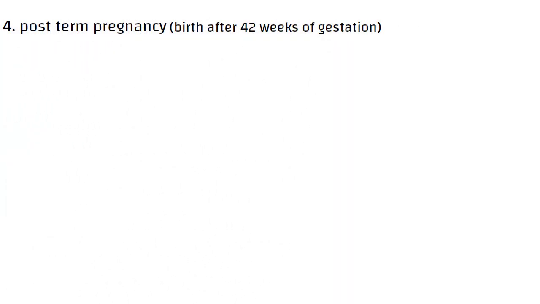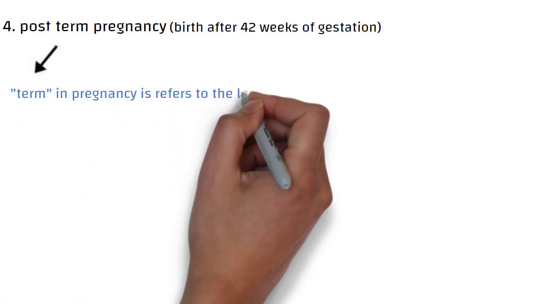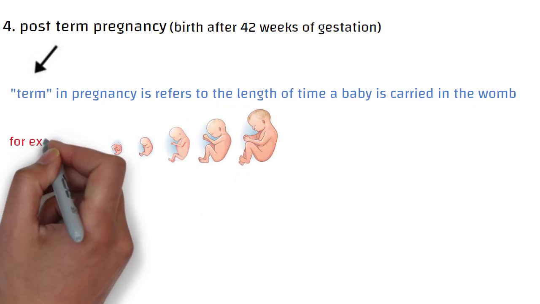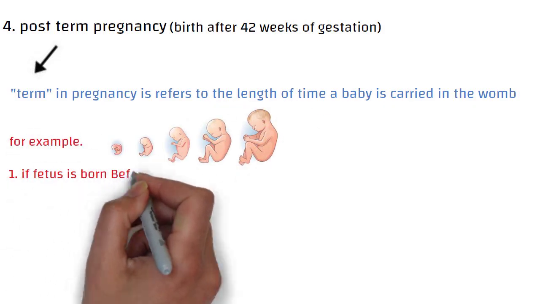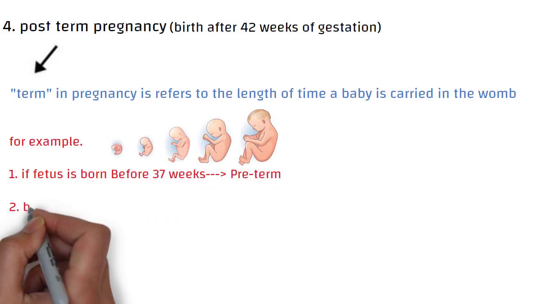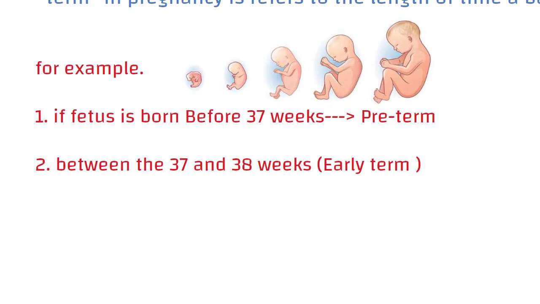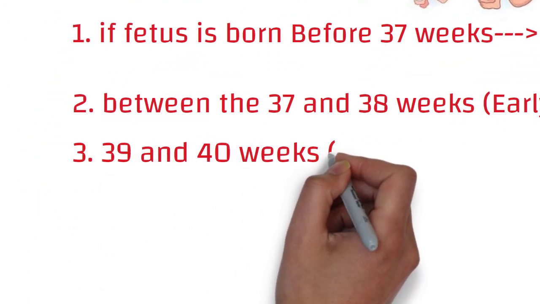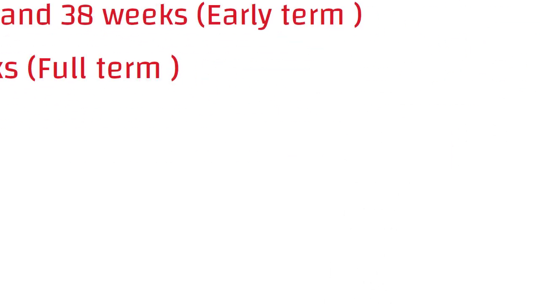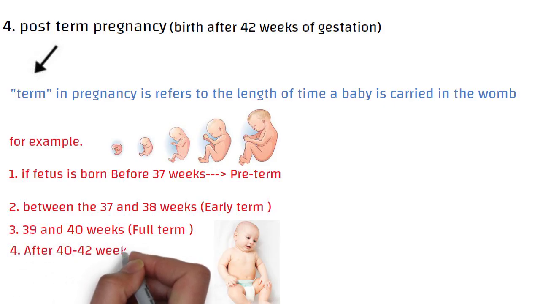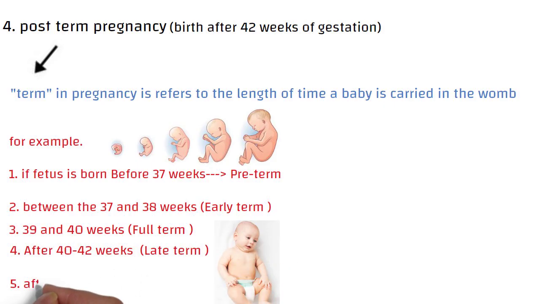Fourth is post-term pregnancy, which means birth after 42 weeks of gestation. The word term in pregnancy refers to the length of time the baby is carried in the womb or uterus. For example, if the baby is born before 37 weeks of gestation, such babies are called preterm. And if born between 37 and 38 weeks, such babies are early term. If born between 39 and 40 weeks, these are called full term, and these babies are born with maximum outcomes. And if born at 41 weeks, it is called late term. And any fetus born beyond 42 weeks are post-term babies.